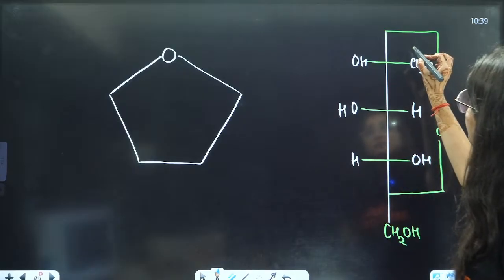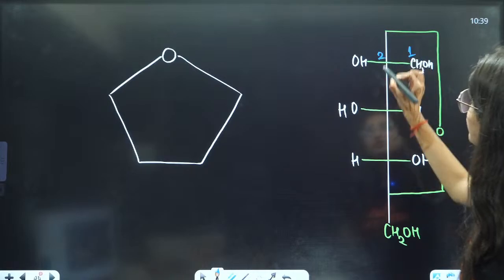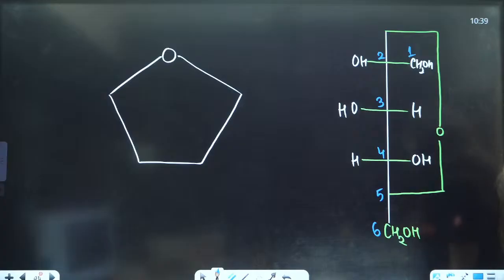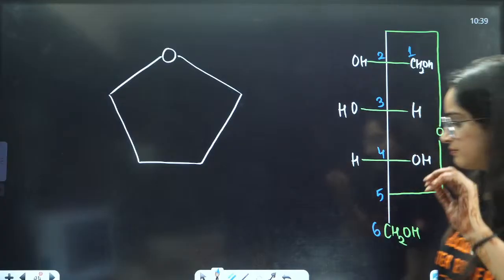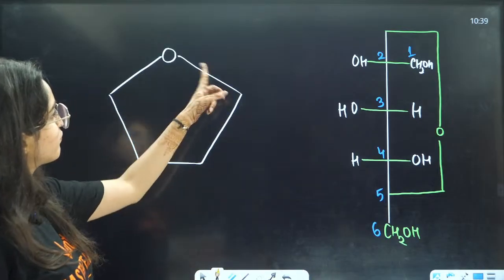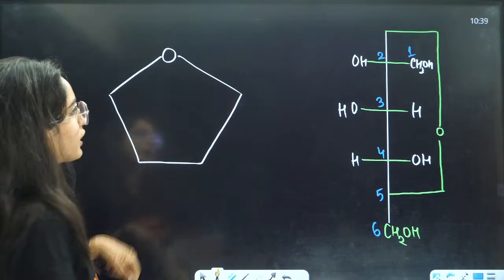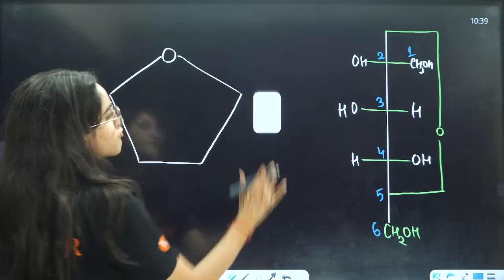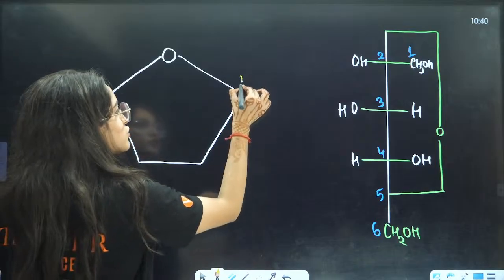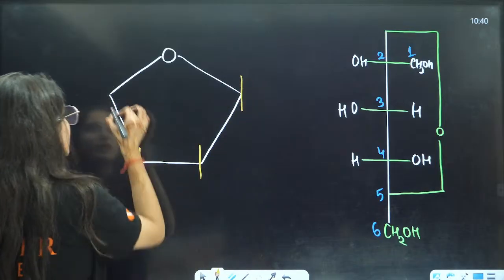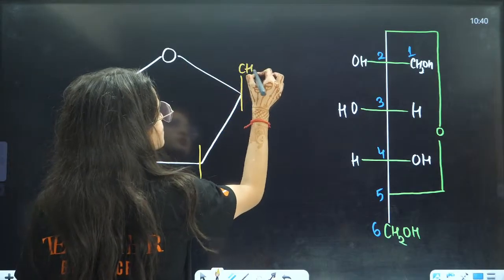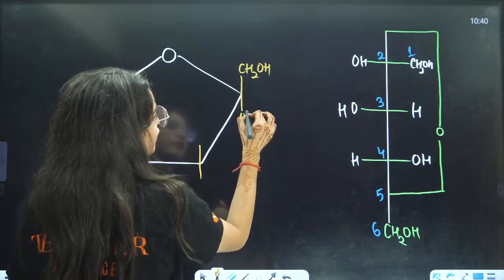If I write this as my first one, this is 1, this is 2, this is 3, this is 4, this is 5, this is 6, right? Because that primary, I'm going to write it here as well. If I move it in this direction, this is 1, 2, 3, 4, 5. Right? So first on this position, CH2OH, and then you have OH here.